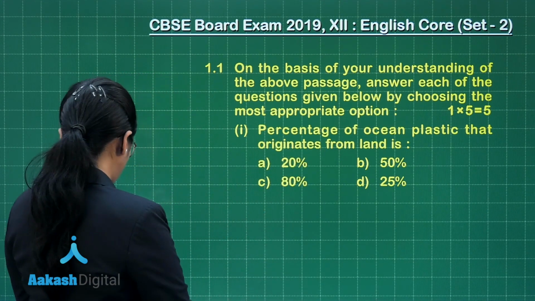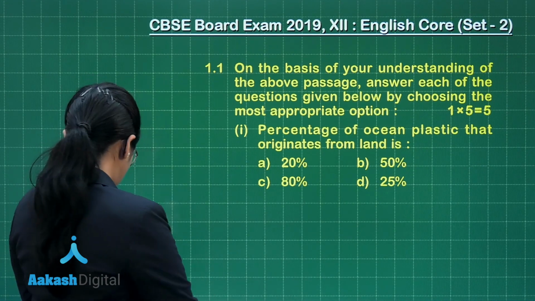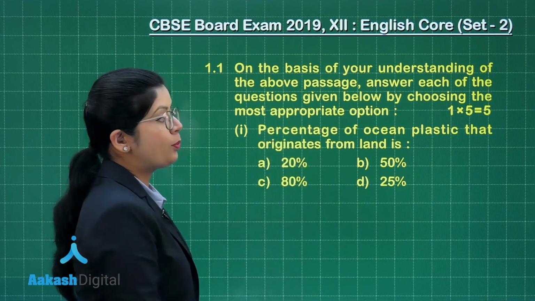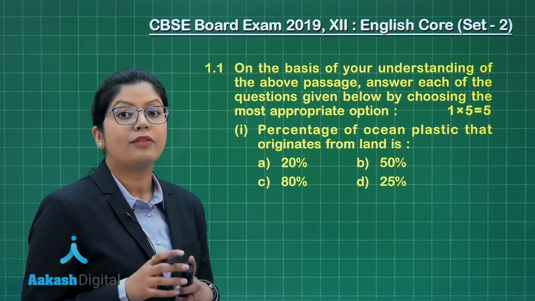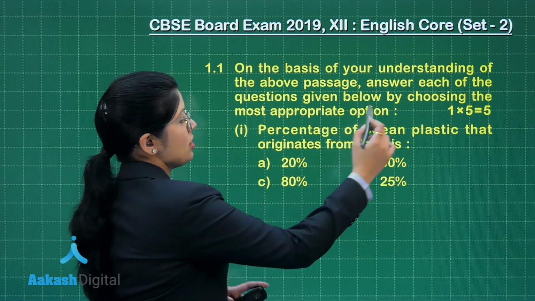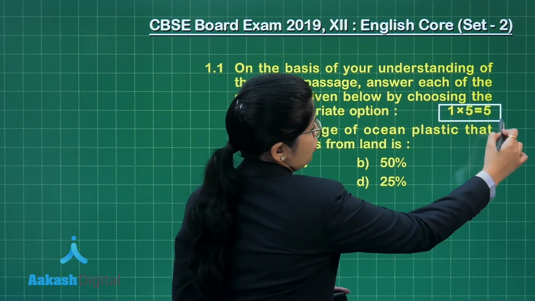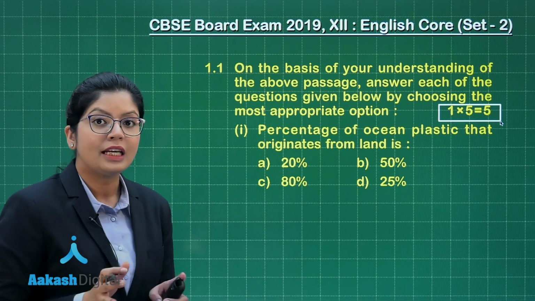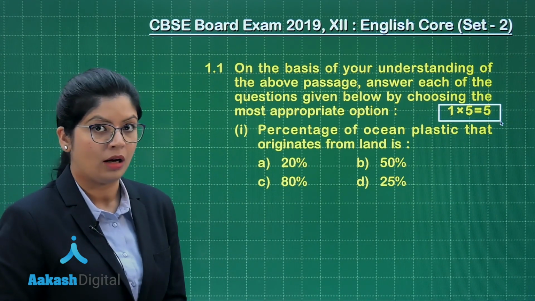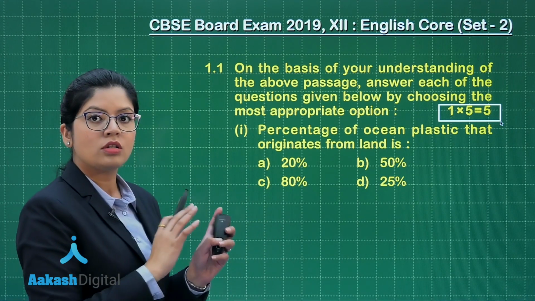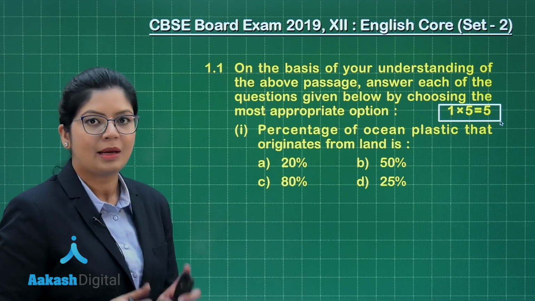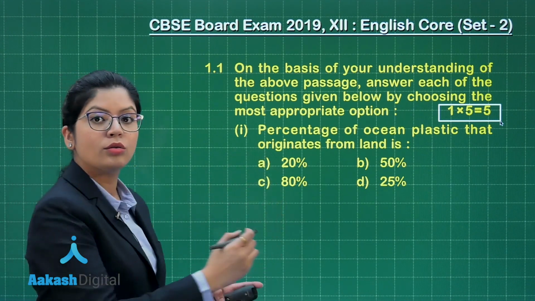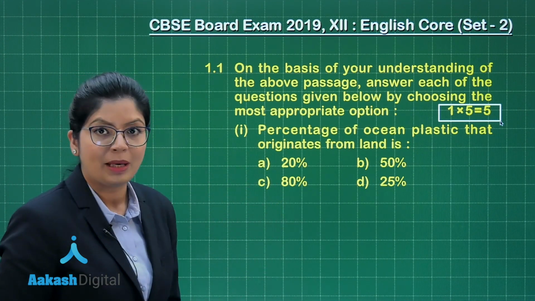Now, one thing you have to keep in mind, this is an MCQ based question with a marking scheme of 1 mark per question. For every correct answer, you will get 1 mark. Each of these questions has to be answered only in an MCQ format. Do not waste your time writing the whole answer in your paper.